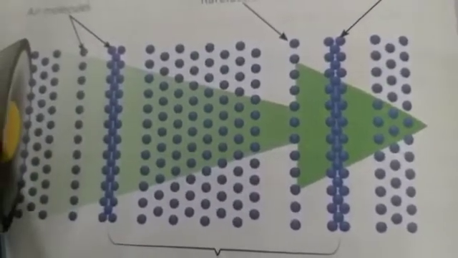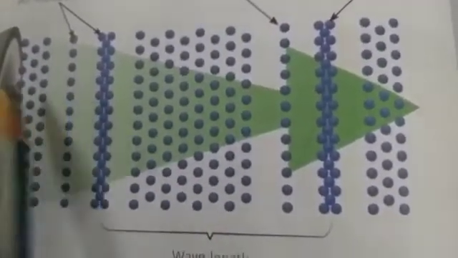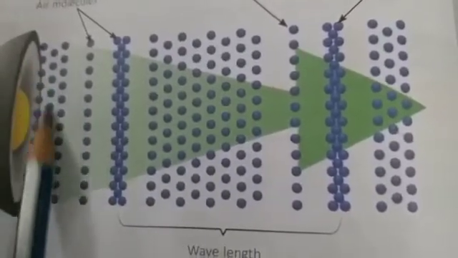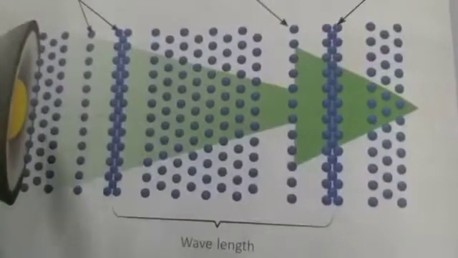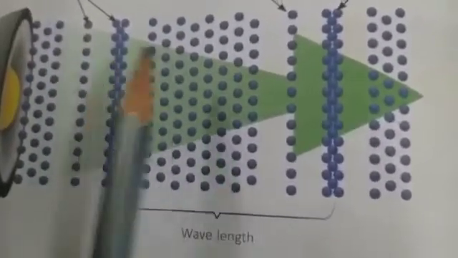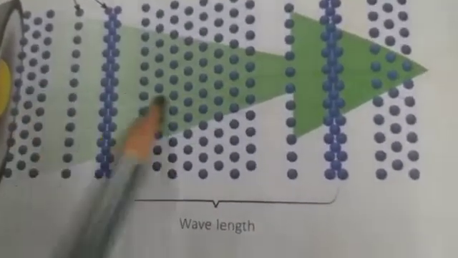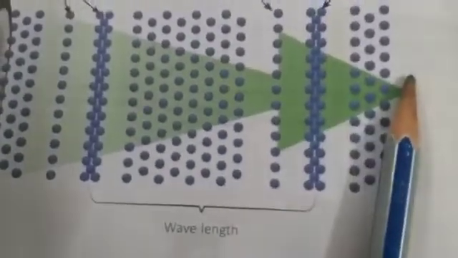That is why we are saying sound waves are longitudinal waves, because the particles of the medium through which the sound is traveling vibrate parallel to the direction. Parallel, you all know what is parallel. So these are parallel to the direction in which the sound wave moves. Sound waves are moving here and these particles are parallel to that.